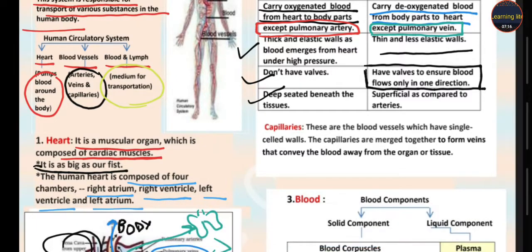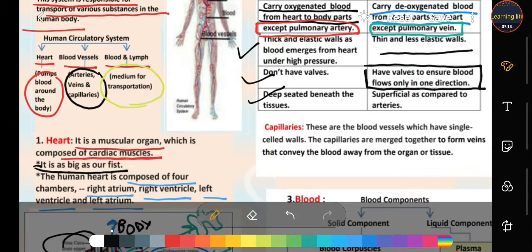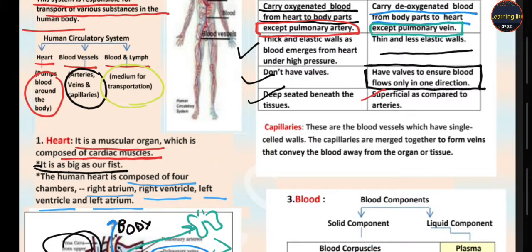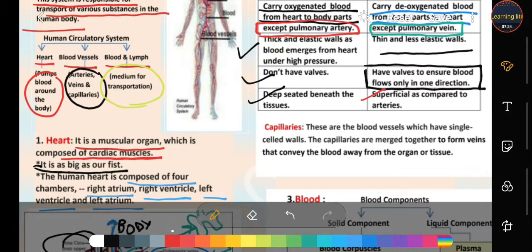Arteries are deep seated beneath the tissues. They are not visible to you, students, but the veins are very superficial as compared to arteries, and you can easily see the veins in your body parts. Whenever you close your fist and observe your wrist, you see the green, purplish and blue colored veins. They are green, purplish, blue because they carry deoxygenated blood.